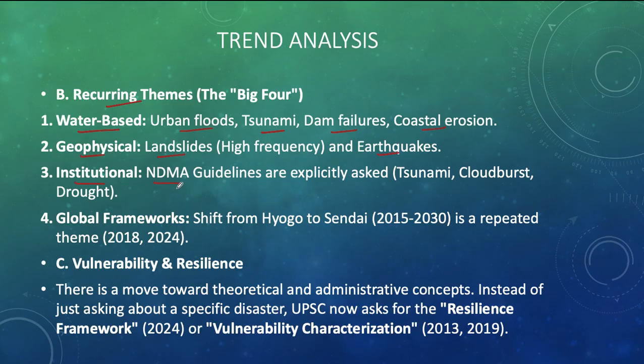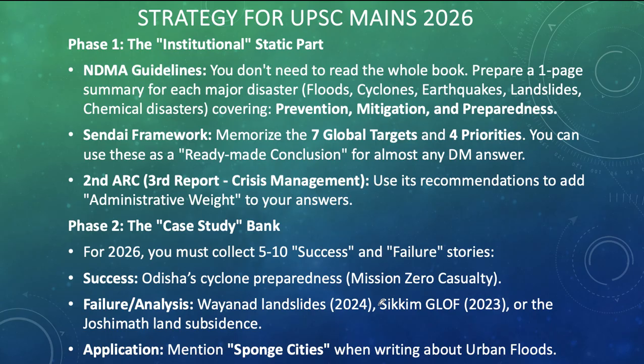Institutional: national disaster management guidelines, especially related to tsunami, cloudburst, and drought, we need to be thorough. Global frameworks such as the Hyogo and Sendai Framework are a repeated theme in the UPSC mains examination on disaster management, students. Coming to vulnerability and resilience, here we need to move towards the theoretical and administrative concepts. So accordingly, we need to prioritize our notes, students.